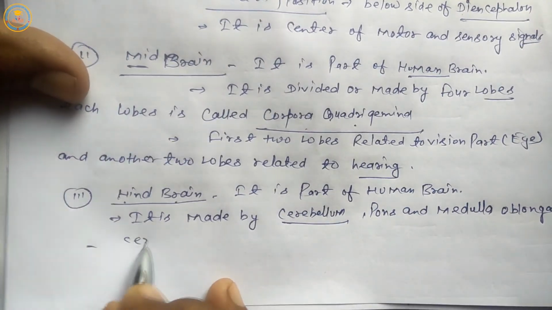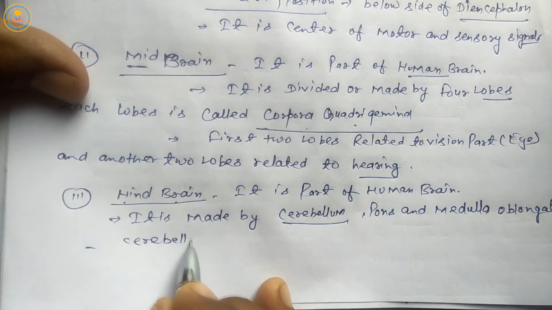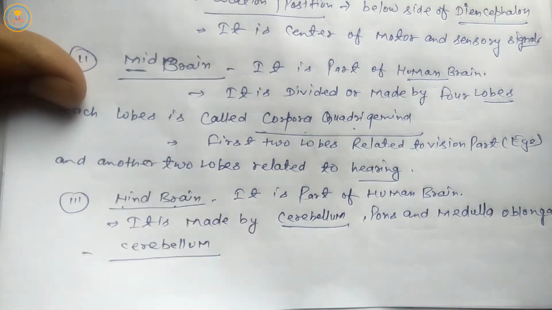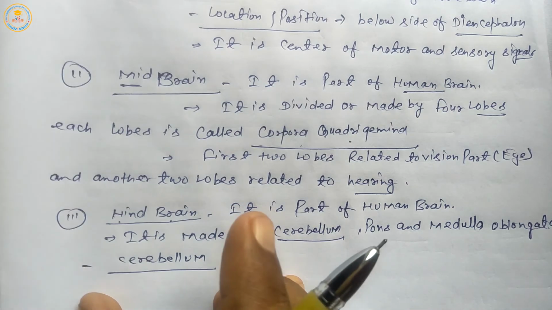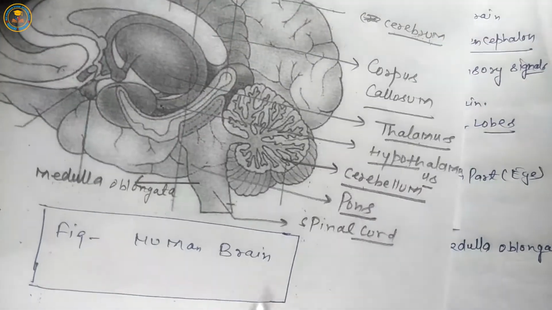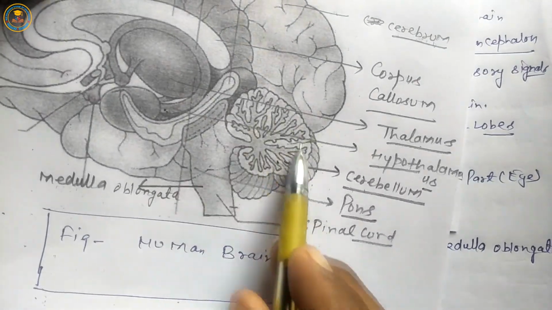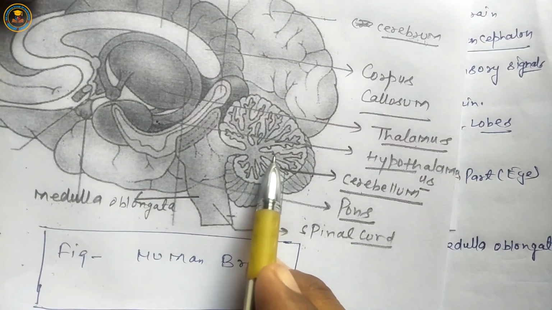First is cerebellum. Students, this part is cerebellum. It is the second largest part of brain.